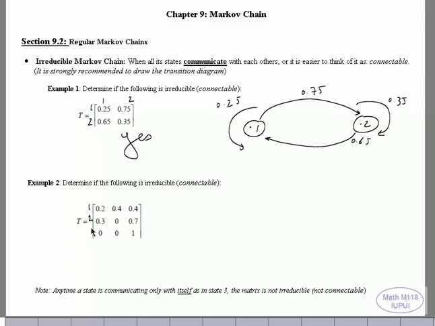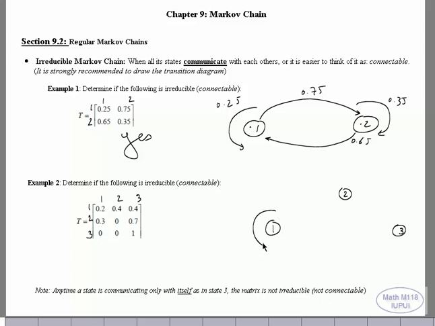Let's take this one. 1, 2, 3, 1, 2, 3. By looking at this matrix right here, you can tell it's not connectable. But the easiest way to see if it's connectable or reducible is to draw the transition diagram. This is the benefit of the transition diagram right now.